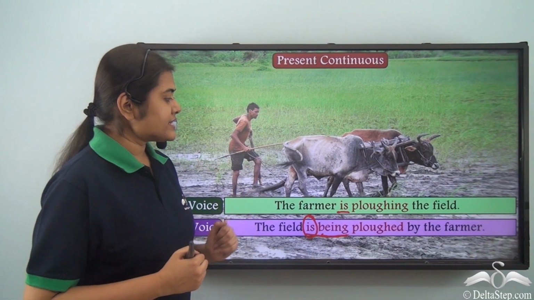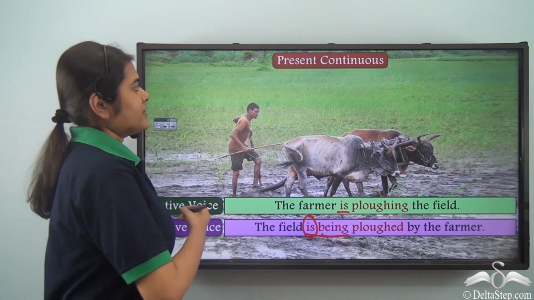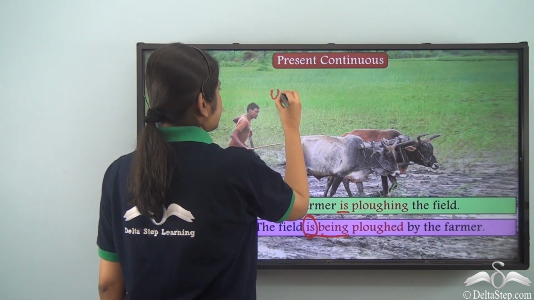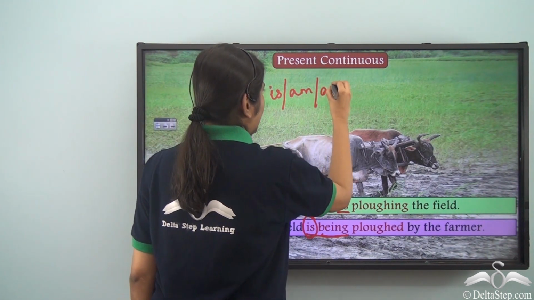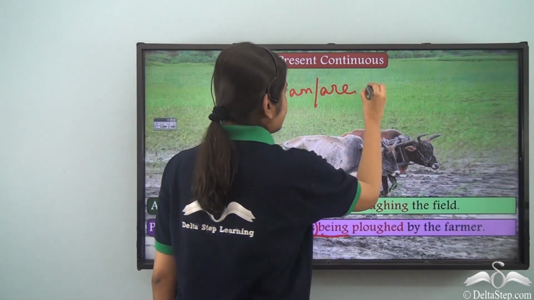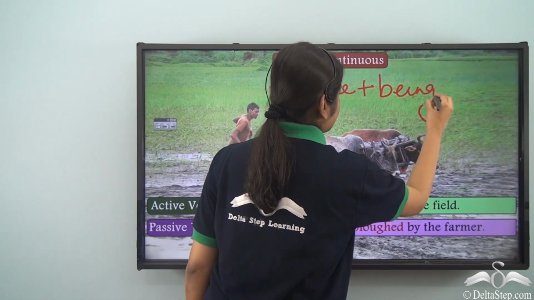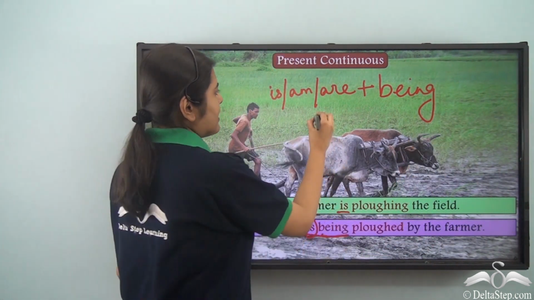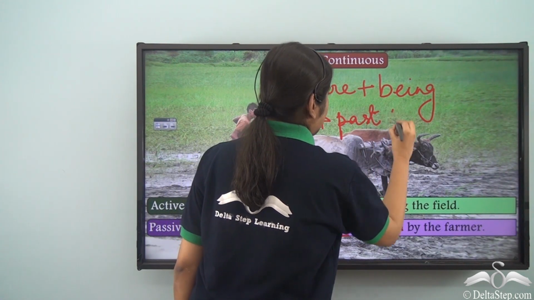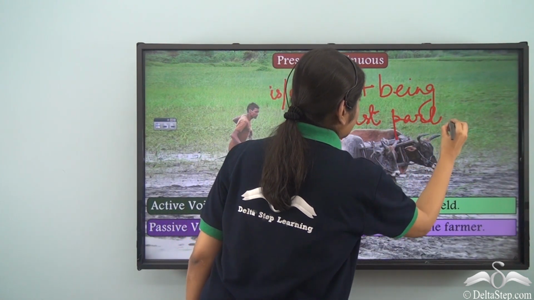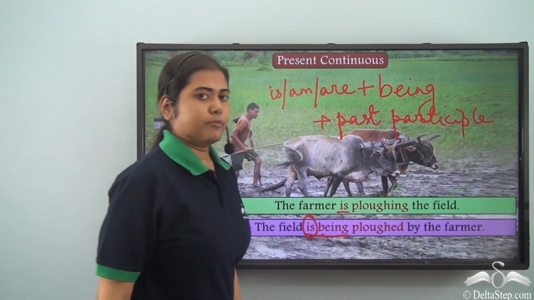So what do we see? When we have the present continuous tense, the first thing is we either write is, am or are, followed by the ing form of the be verb, that is being, and then the past participle form of the verb.